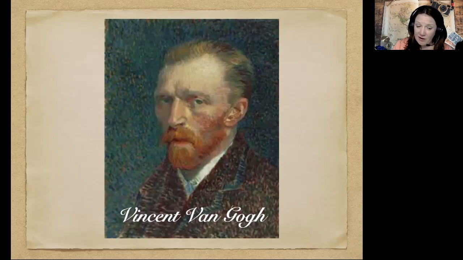Now, unlike most artists, he didn't decide to become a painter until he was grown up. He tried lots of other things first. Some of the things that he tried: working in an art gallery selling paintings. He also tried teaching. However, because of his personality, that wasn't the best thing for him because kids did not like him very much. He worked in a bookstore, and he also tried to be a preacher like his dad, but none of those things really made him very happy. And finally, one day, he decided he would be an artist. And this was also encouraged by his brother Theo.